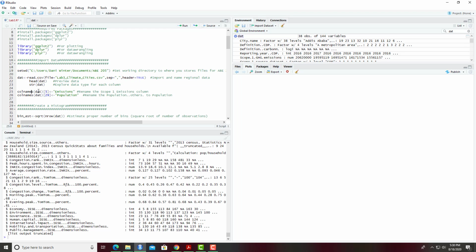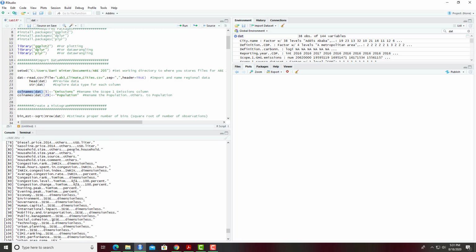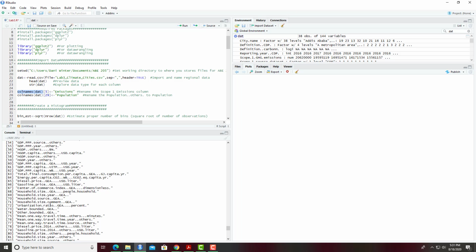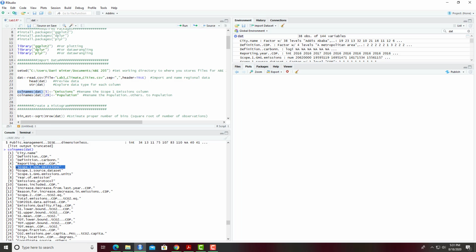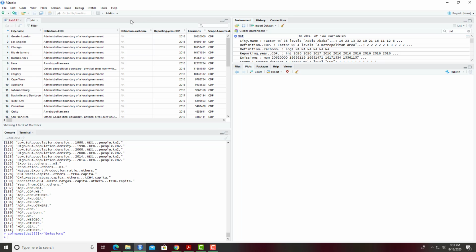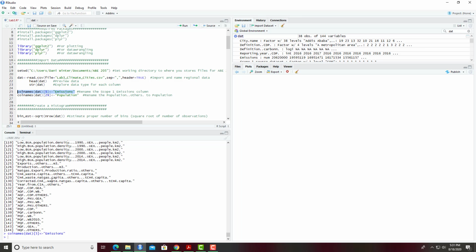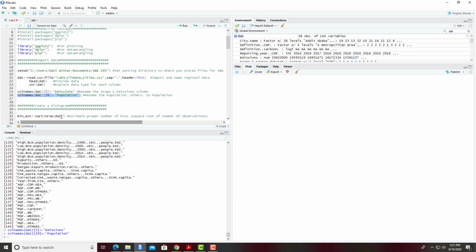So this colnames function will return a list with all the column names for a particular data set. So we have 144 variables, which are represented by 144 columns in this data set. So you can see this fifth position in this list is the emissions that we are looking at. So I'm going to go ahead and reassign that column name to just be emissions, so we don't have to reference that longer name, and you can see it's updated in the data here. And I'm going to do the same thing for our population, which if we look at this 29th position, you can see it's population others. So it's a lot of periods. It's easy to make mistakes with that when you're coding. I'm just going to go ahead and update that as well.